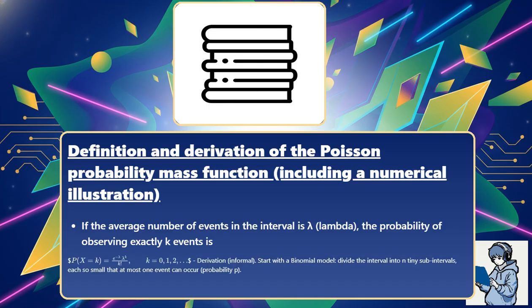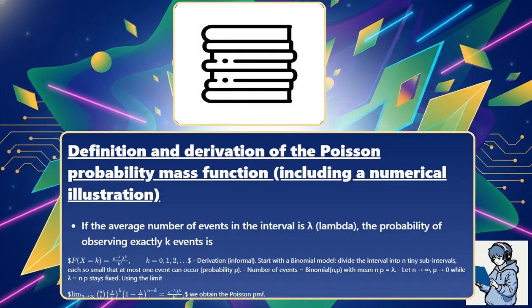Derivation, informal. Start with a binomial model. Divide the interval into n tiny subintervals, each so small that at most one event can occur, with probability p. The number of events is distributed as Binomial(n, p), with mean n times p equals λ. Let n go to infinity and p go to 0 while λ = n times p stays fixed.